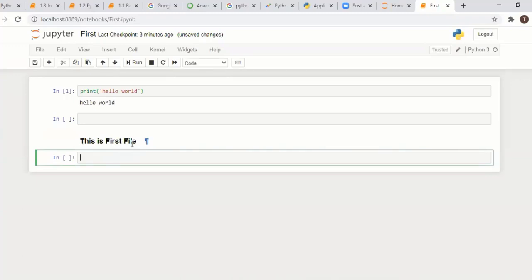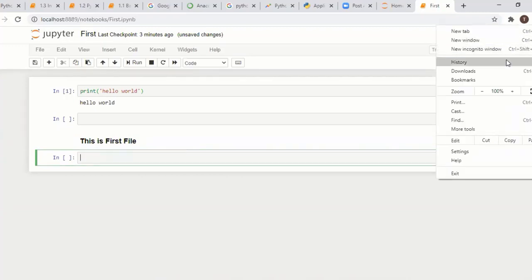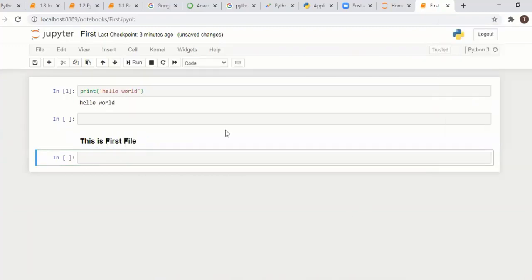This text is displayed like this in this environment. So you can create a PDF for this and share it with your clients.